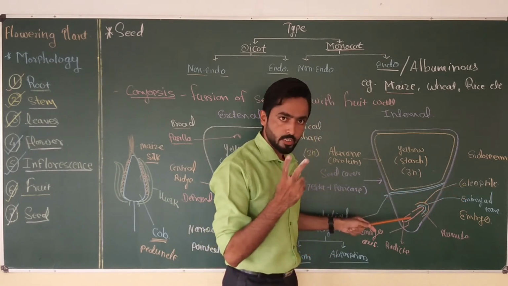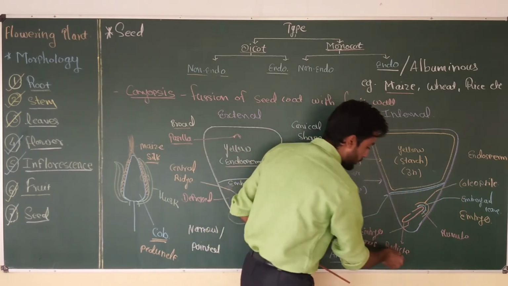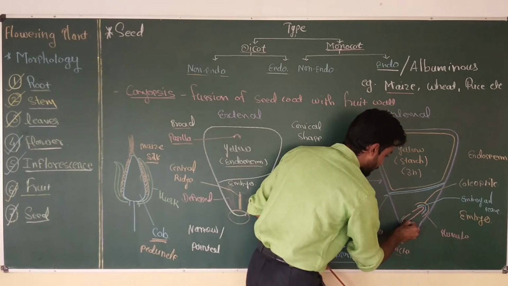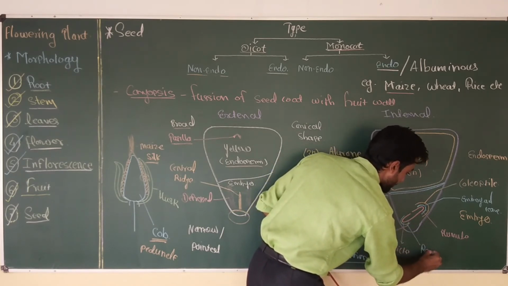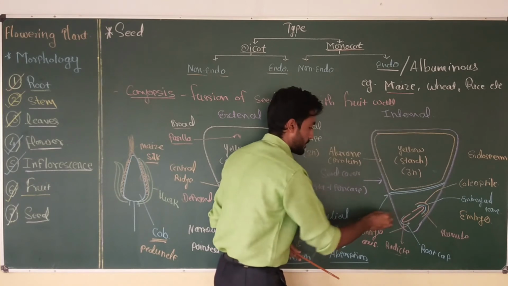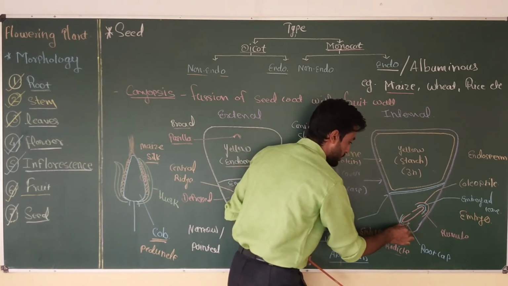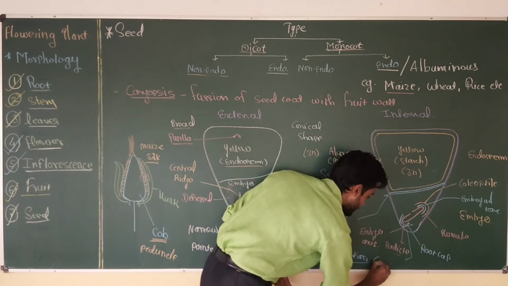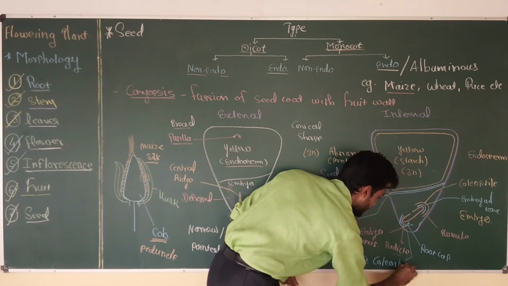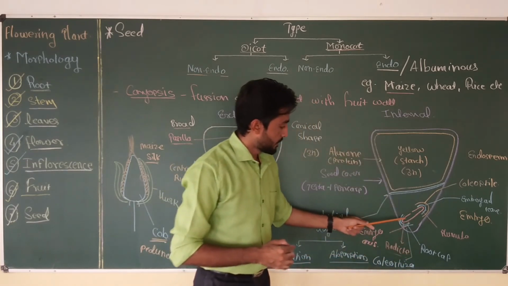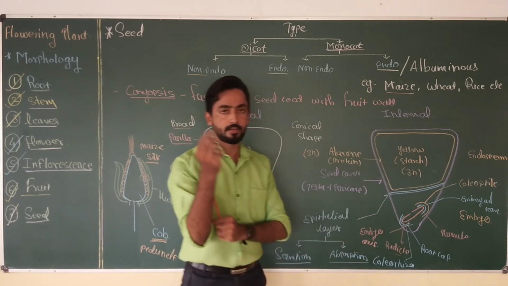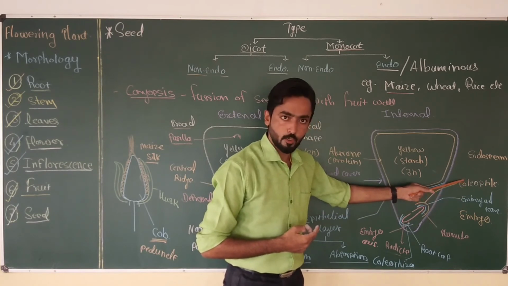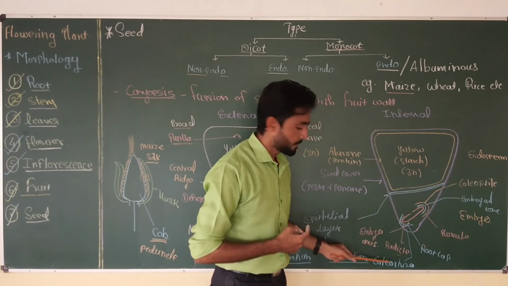Now similar two structures are also present which cover the radicle. The first structure which covers the radicle is the root cap, and the other structure which is also present on the radicle is the coleorhiza. Okay, so each point, that is plumule and radicle, is protected by a cover. The plumule is protected by the embryonal leaf and coleoptile, and the radicle is protected by the root cap and coleorhiza.